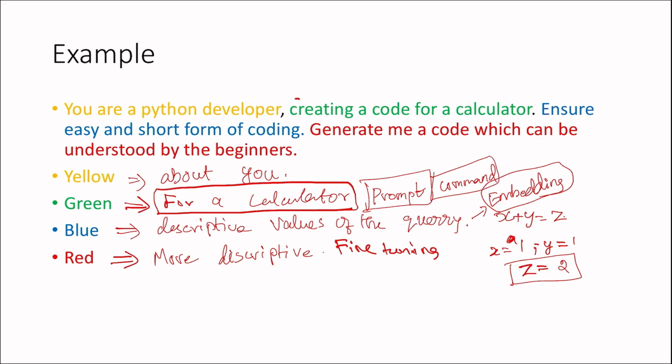So if you take this green one, remove this green one: You are a Python developer. Ensure an easy short form of coding. Generate me a code which can be understood by the beginner. Is anything understandable or does anything have meaning? No. Without this green part, without this prompt, this whole sentence is just meaningless, right?